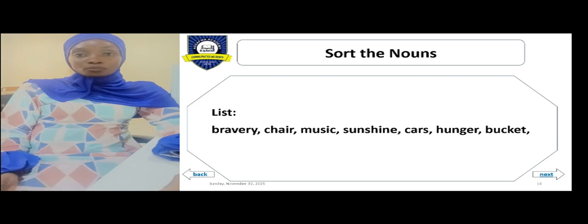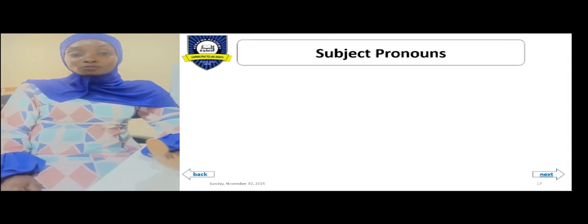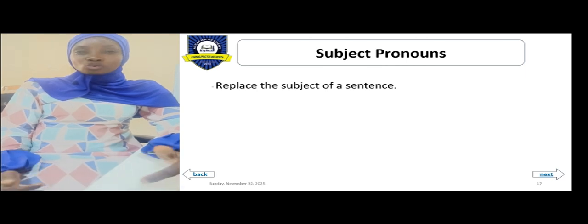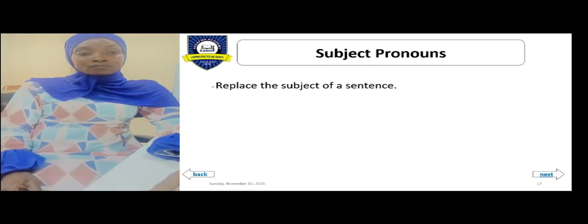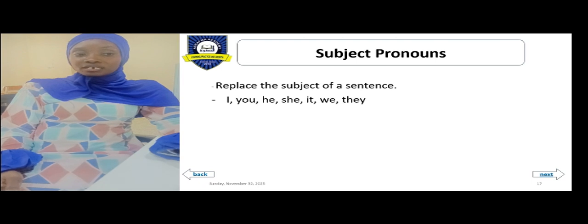Now, the next topic, which is the subject pronouns. Subject pronouns replace the subject of a sentence. And what is the subject of a sentence? The subject of a sentence simply means the doer of the action in the sentence. That is the person or the thing that does the action in the sentence. Examples of subject pronouns are I, you, he, she, it, we, they.